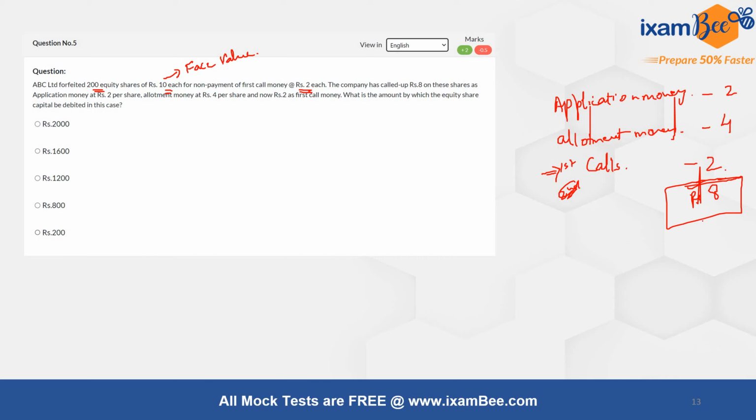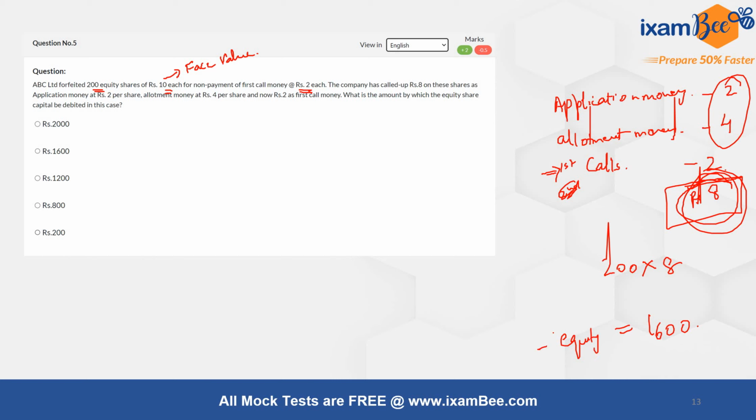So I have actually forfeited 6 rupees, but I had asked for 8 rupees. Therefore, my capital is impacted by 8 rupees per share, and because I have forfeited 200 shares, 200 into 8 is my total value of equity that will be reduced.